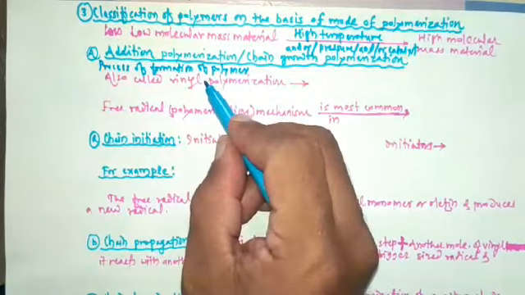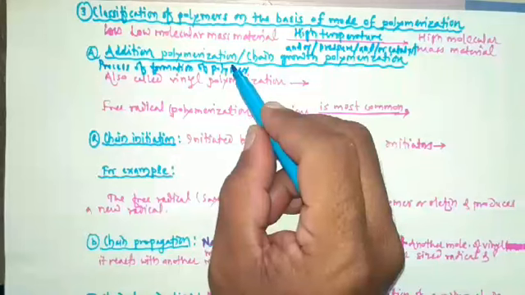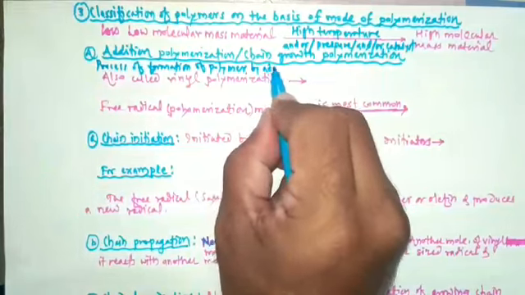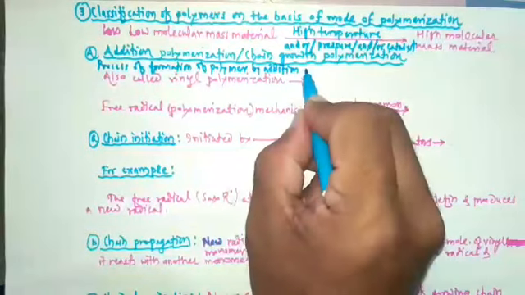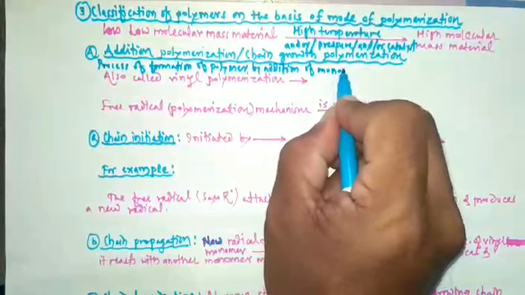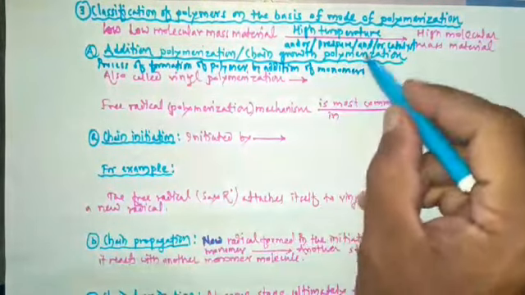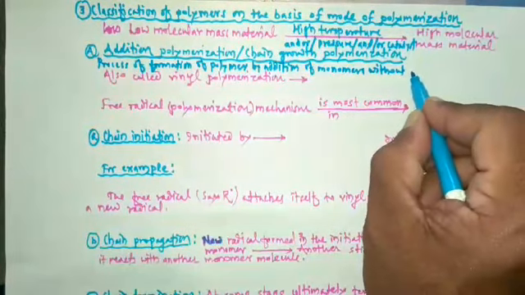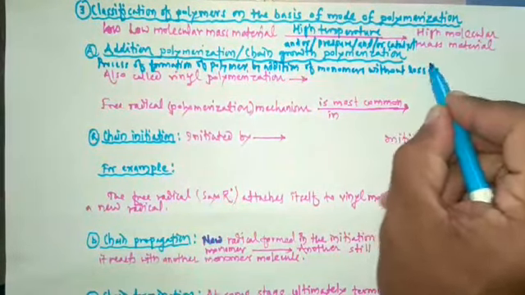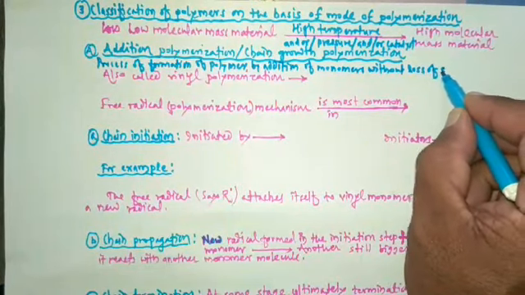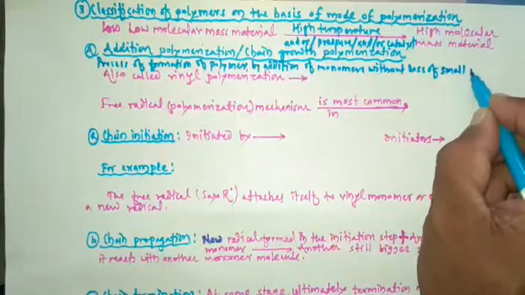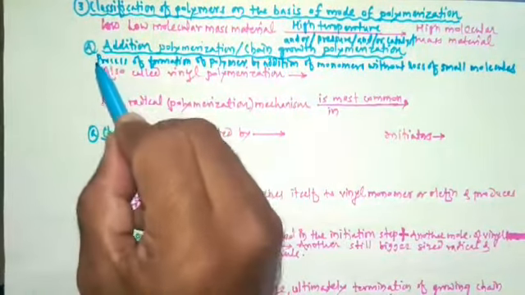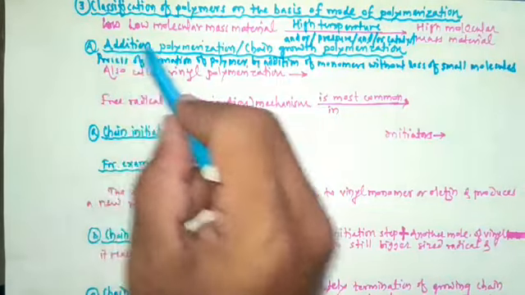It is a process of formation of polymer by addition of monomers without loss of any small molecules. So this is called addition polymerization.